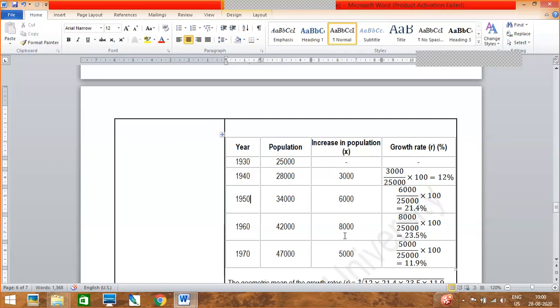So you just make one table first, a 4 column table, like this. Here population, increase in population, that is your X bar, and growth rate R percent.